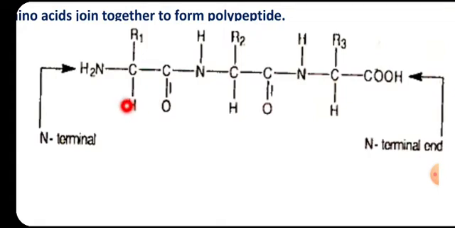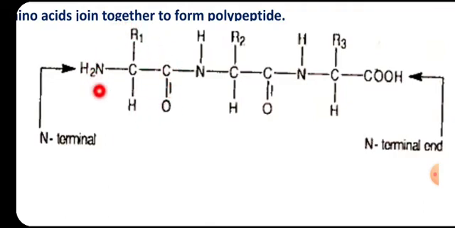We can see here that the common structure of amino acid is a central carbon atom, then an amino group, and at the other end it is a COOH group. One bond is with a hydrogen atom and one is with a functional R group. This is the structure of amino acid.